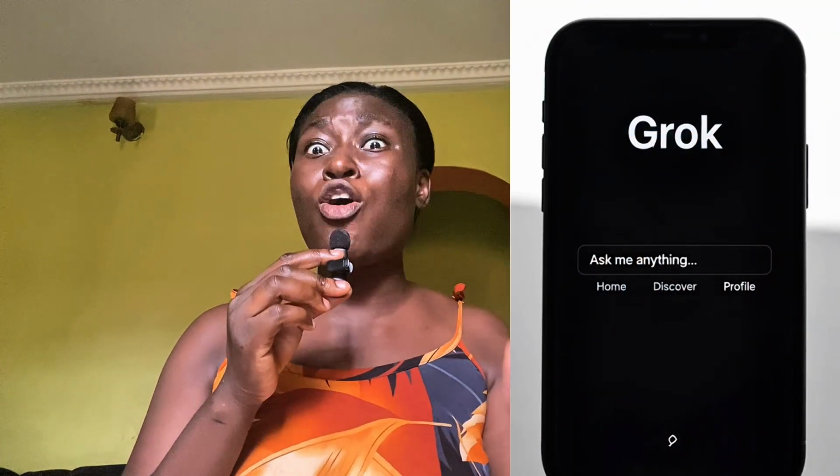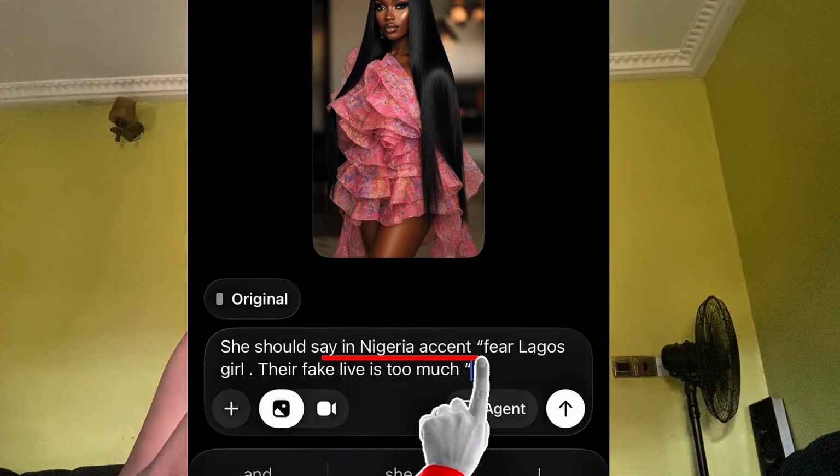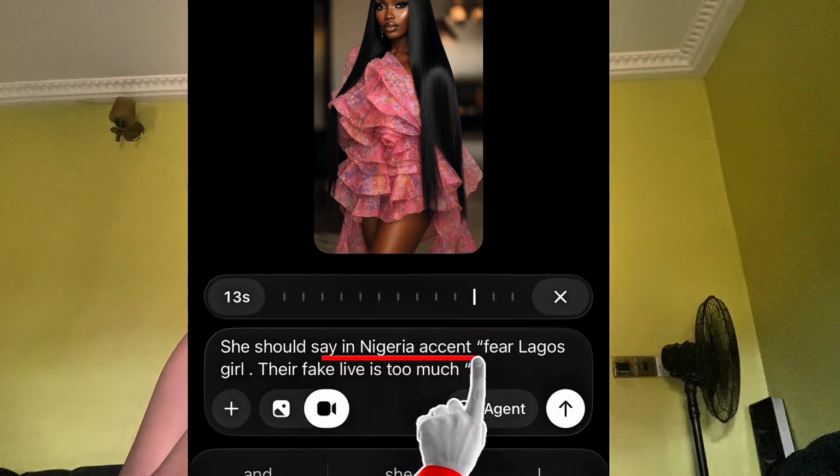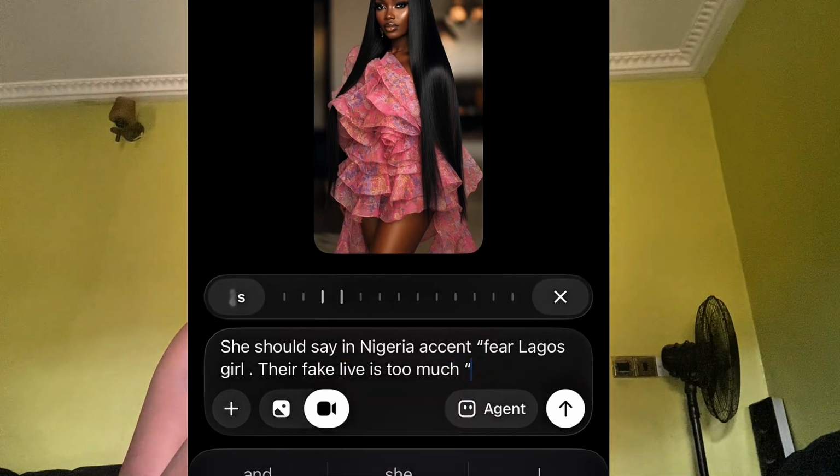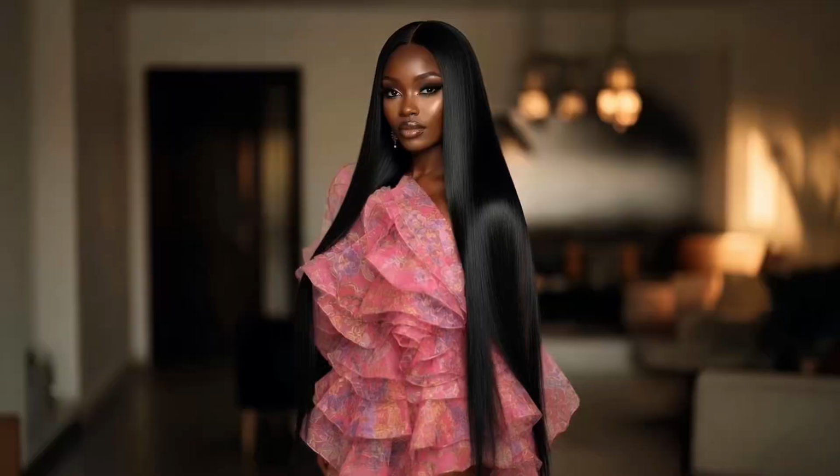And then you head back to Grok. You input the picture of your character. Make her to talk like a Nigerian. And then you paste what you copied from ChatGPT. And then boom. Fear Lagos girls. Very dark man. Keep copying and pasting until you have exhausted all what you want your character to say.